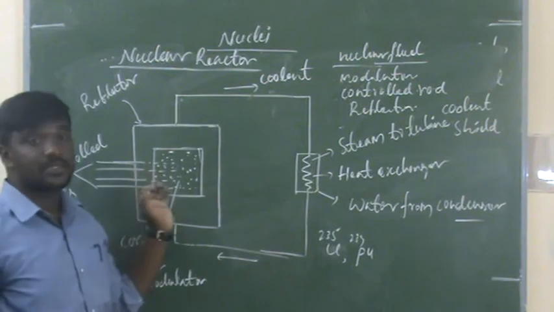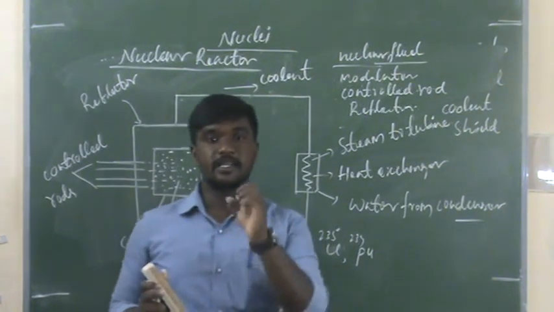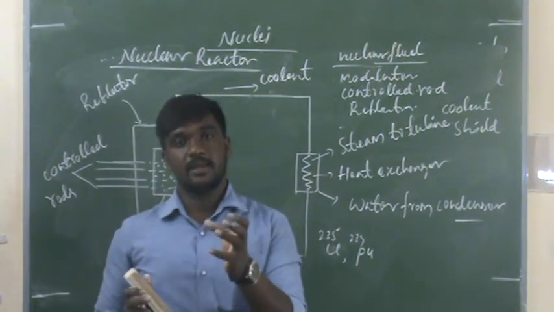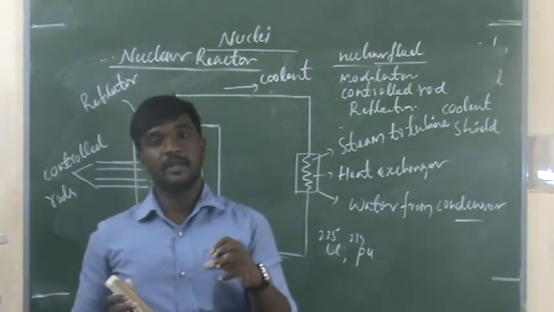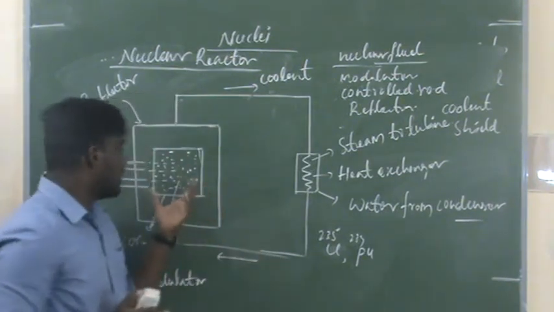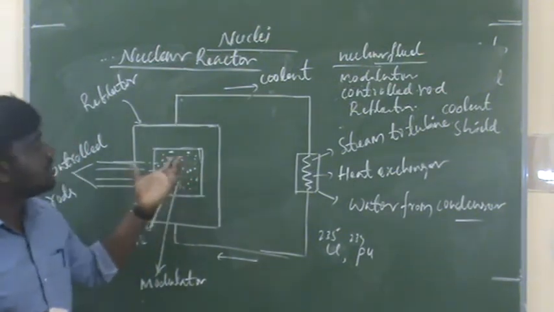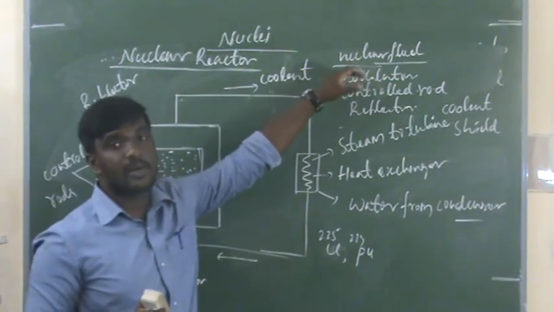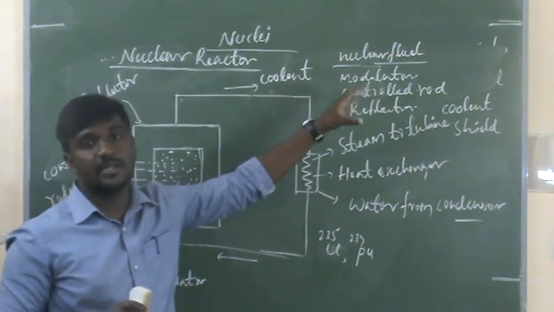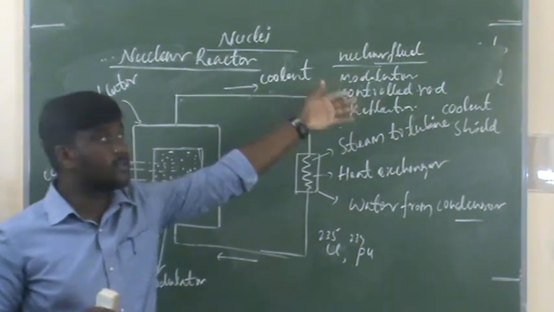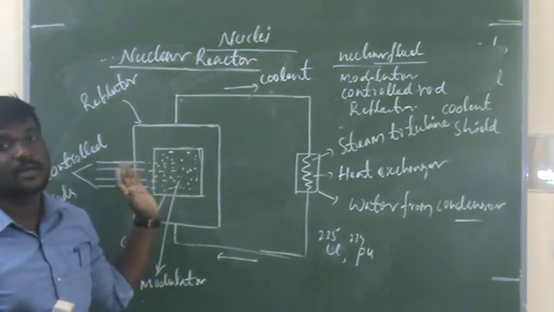In the core there are fuel rods. Inside the fuel rods there is fissionable material, like uranium or plutonium. That fissionable material causes the fission, and when fission occurs, a number of neutrons are released. The modulator controls those neutrons. In the fission reaction, 2 to 3 neutrons are released, and to absorb the excess neutrons we use the control rods.